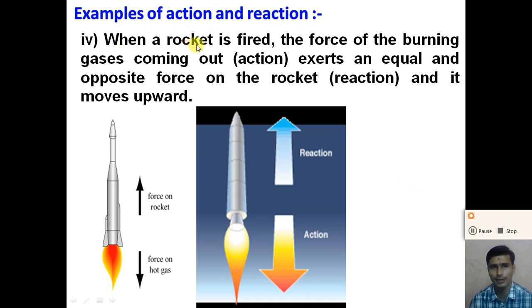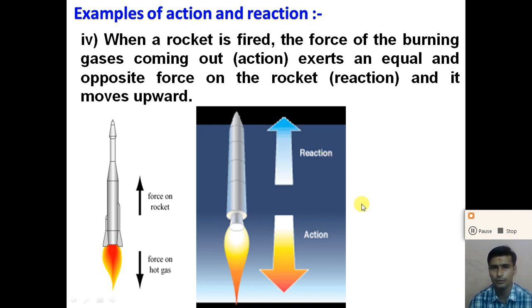When a rocket is fired, the force of the burning gas coming out, right? When the rocket is fired, the force on the hot gas coming out is considered an action force, and the gas is coming out in a downward direction.